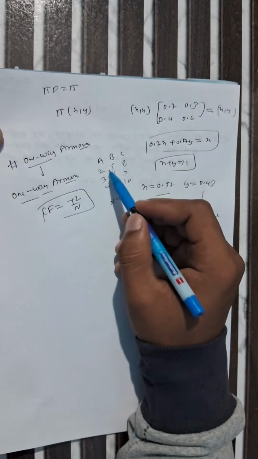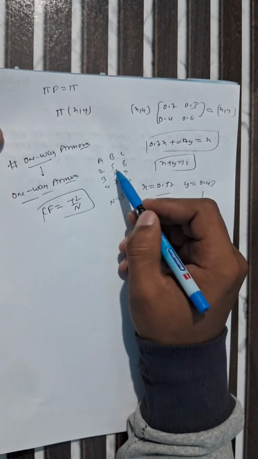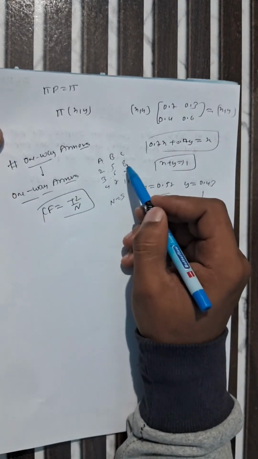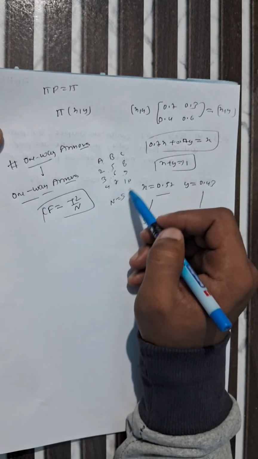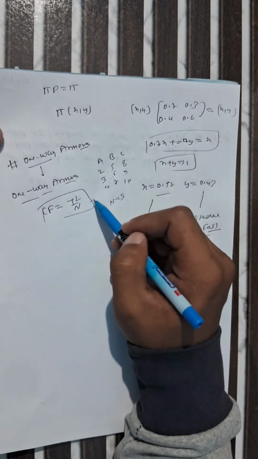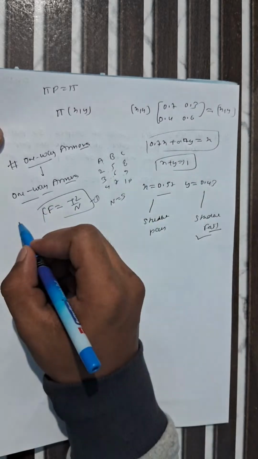And what is T square? 2 square plus 3 square plus 4 square plus 5 square plus 6 square plus 7 square plus 8 square plus 9 square plus 10 square. After that you add it and put it in this formula, and you can easily get the correction factor. This is our step 1.